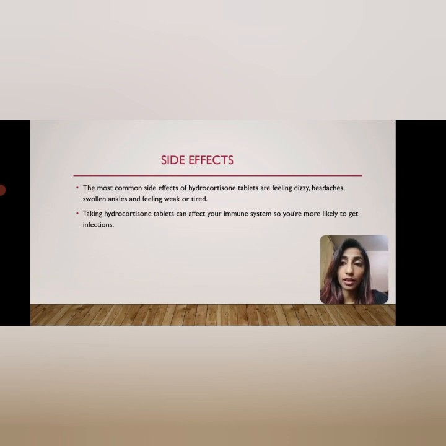Side effects of hydrocortisone. The most common side effects of hydrocortisone tablets are feeling dizzy, headache, swollen ankles, and feeling weak or tired. Taking hydrocortisone tablets can affect your immune system, so you are more likely to get infections.